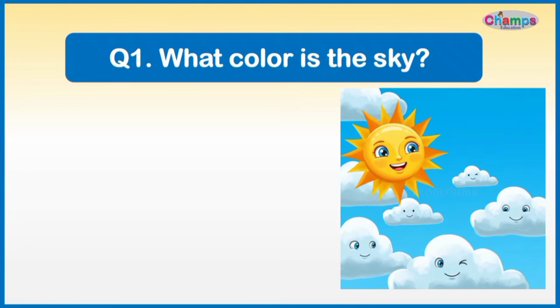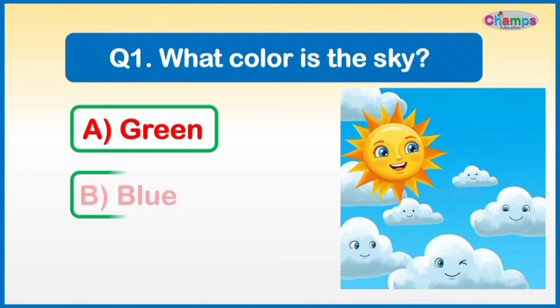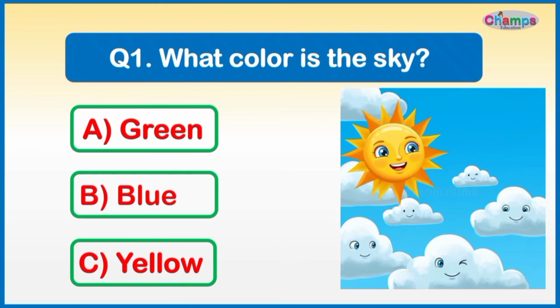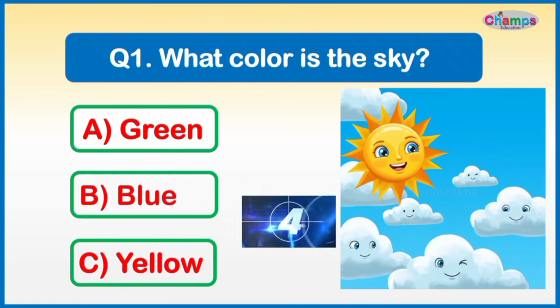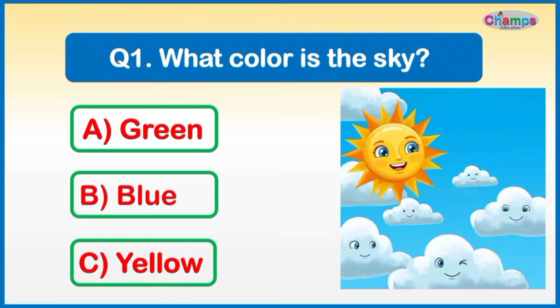Let's begin. What color is the sky? Options are A. Green, B. Blue, C. Yellow. Right answer is answer B.